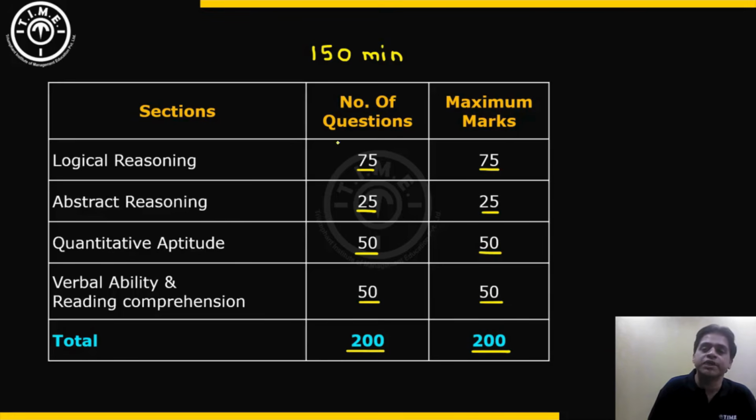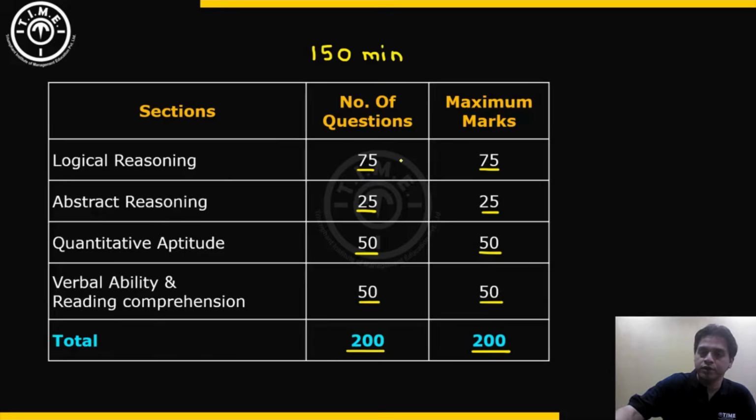Now, the sections were presented on the exam in this order, but students were free to choose the order in which they attempt the sections. On the CET exam, there are no sectional time limits and no sectional cutoffs in terms of mark requirements. Students are free to choose the order in which they attempt the questions. All 200 questions are available for the entire duration of 150 minutes. Students are free to jump and skip to any question number that they desire and attempt.